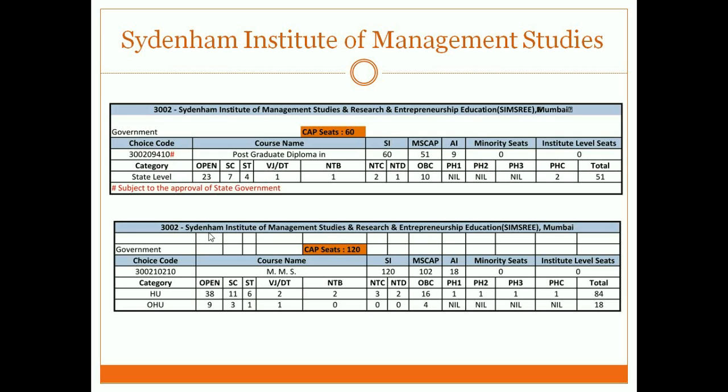Now in Sydenham PG, there are only 60 seats. As it is a postgraduate course, no seats are reserved for home university students. All the seats are state level seats, though there are reservations for SC, ST and other category students. But in the second column, there is the MMS course with 120 seats. In that there is a distribution between home university and outside home university. This breakup will help you when you are filling the option form or when you want to inquire at various colleges about institute level seats.